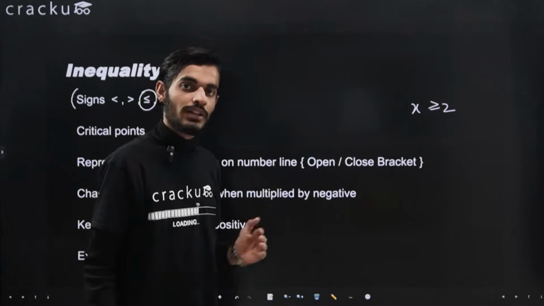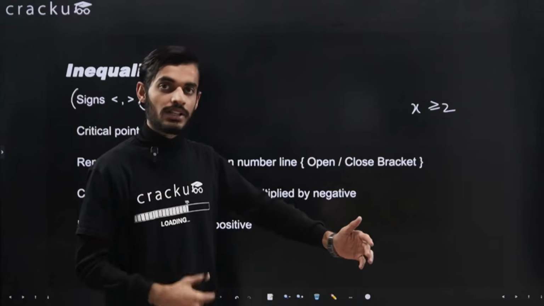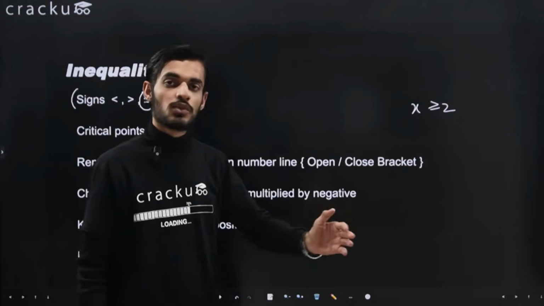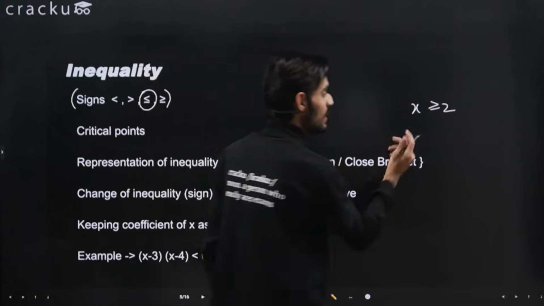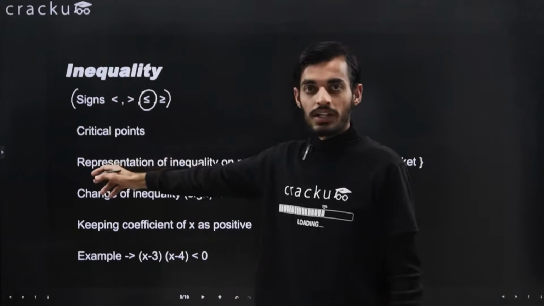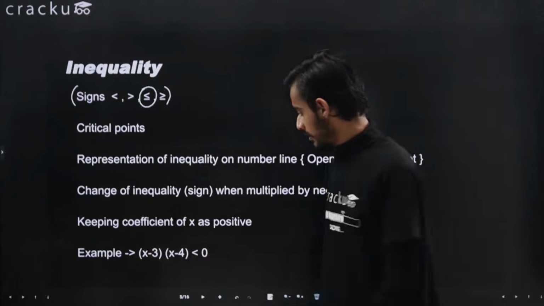So x can take all the values: 2, 2.1, 2.5, 3 if it is not an integer. If it is an integer, then x will be taking the values 2, 3, 4, 5 and so on. Okay, so this was the basic understanding about the signs. What are the critical points? We'll be able to understand this with the help of this example that I have taken here.